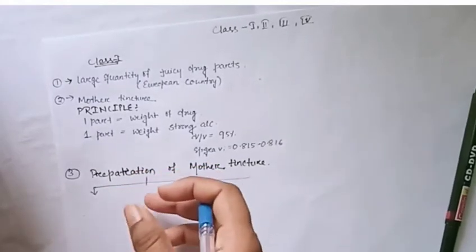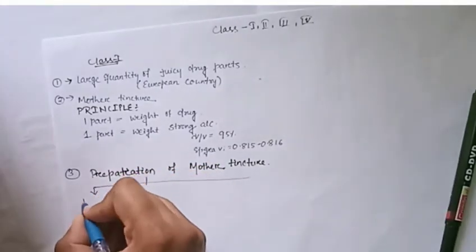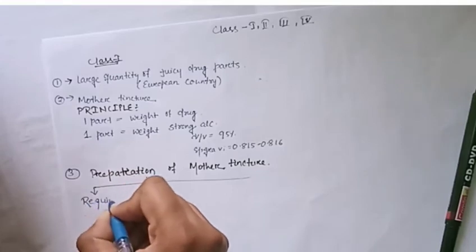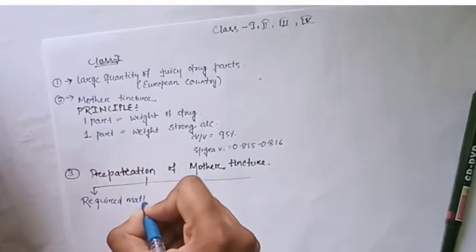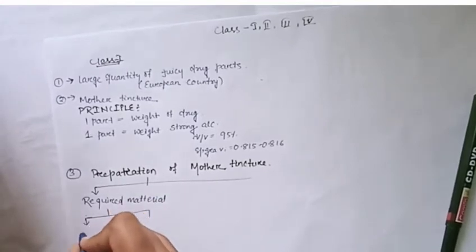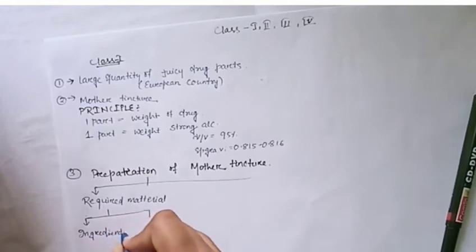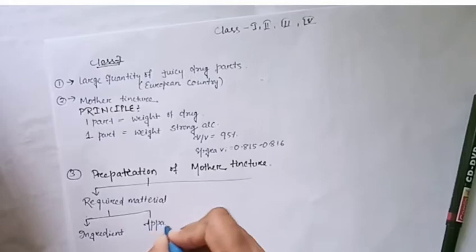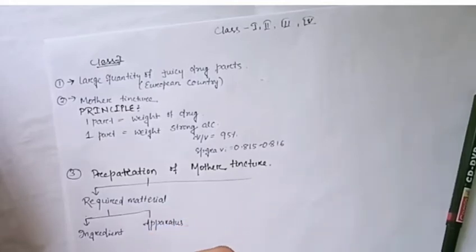Under this heading we require materials: our drug and our vehicle, that is the ingredients. Ingredients means the parts of the drugs used in the mother tincture formation. Another is our apparatus.